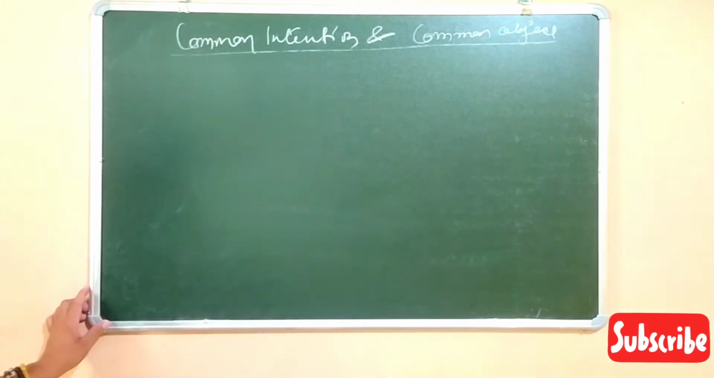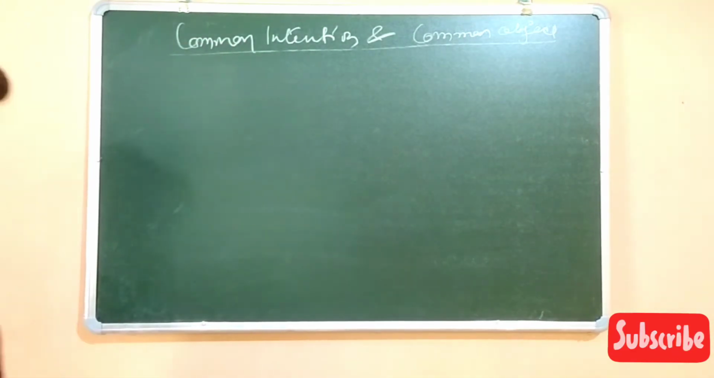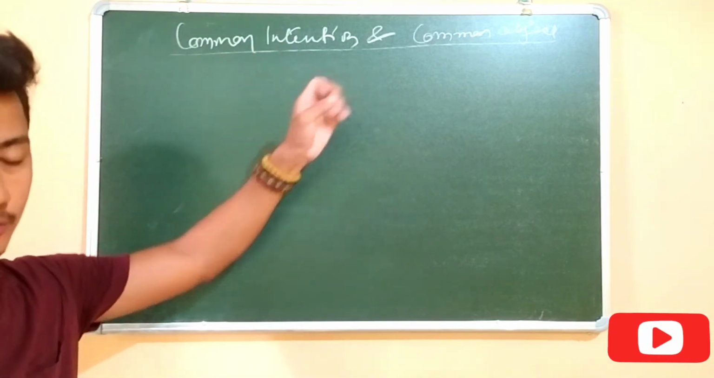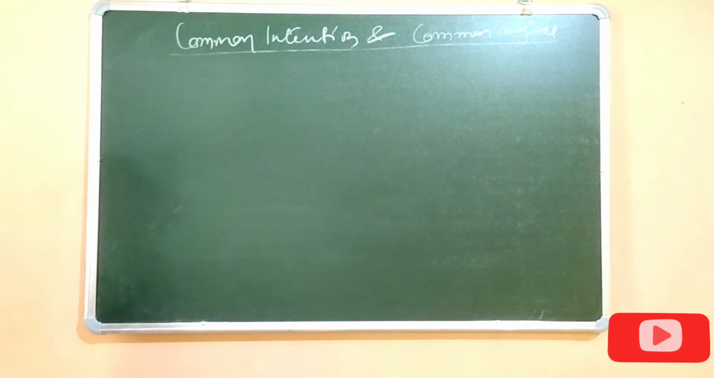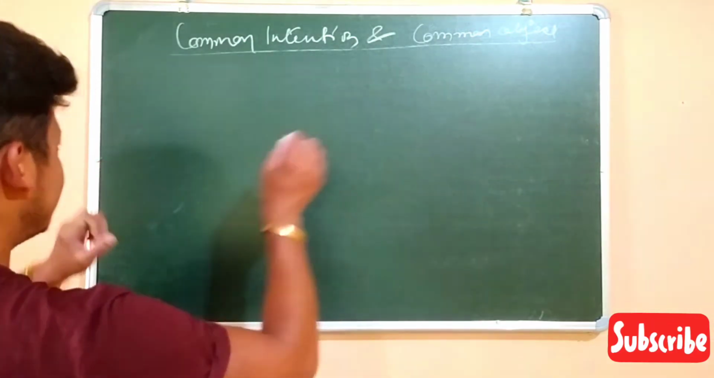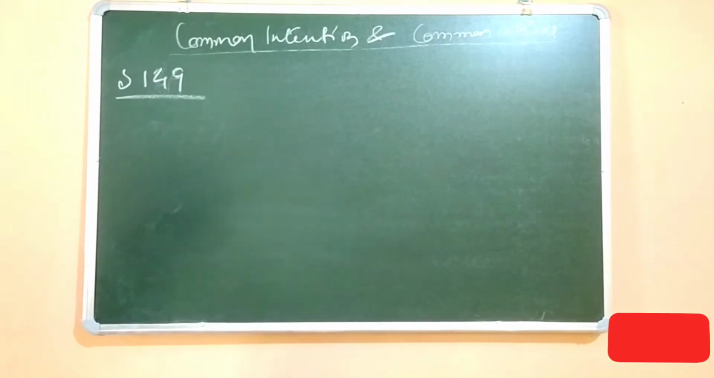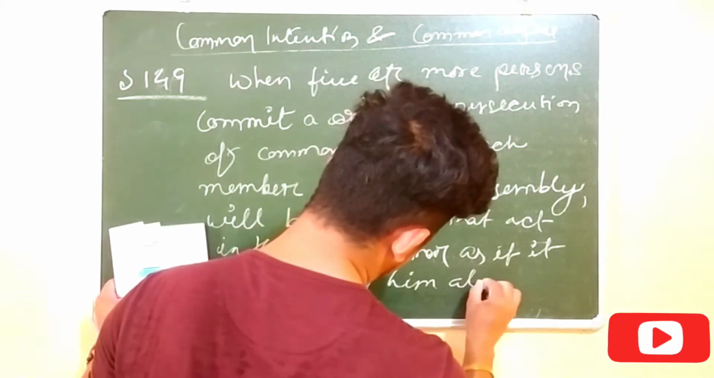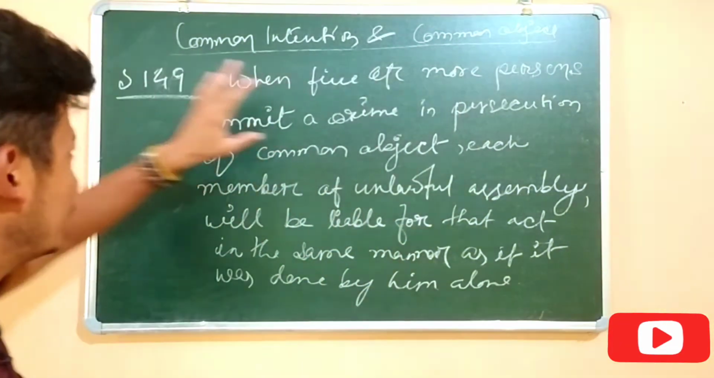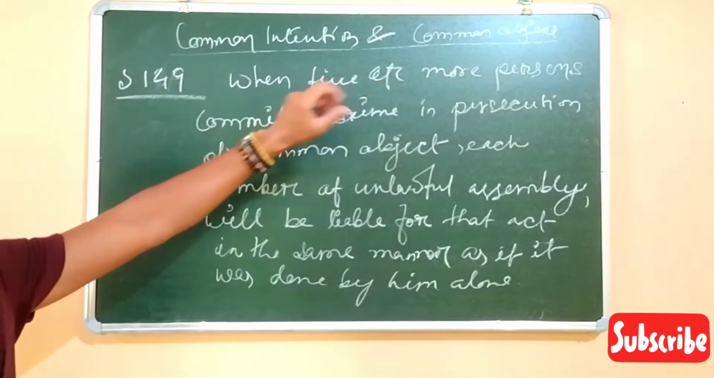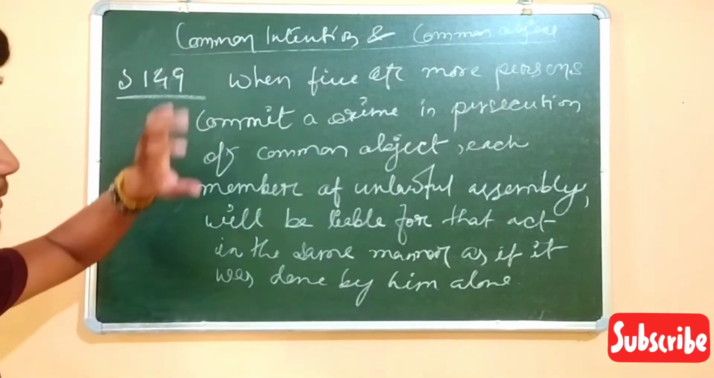Common intention and common object: there are many questions I have seen in all exams which come from this topic only. So now we will see the common object, section 149. Common object is dealt with under section 149, and it also talks about joint liability, just like common intention, but there is a difference.